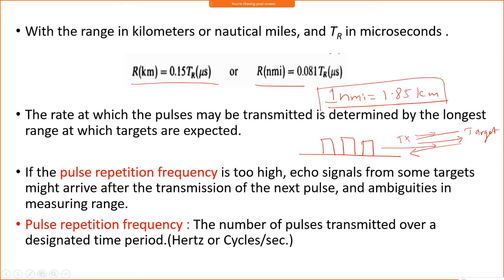Now what is this pulse repetition frequency? It is the number of pulses we transmit over a designated period. Over that period, we need to transmit that many pulses. If you transmit more pulses within the designated period, this problem occurs, that is range ambiguity. Then you will fail to determine the exact range of the target. That is the problem if the pulse repetition frequency is too high.